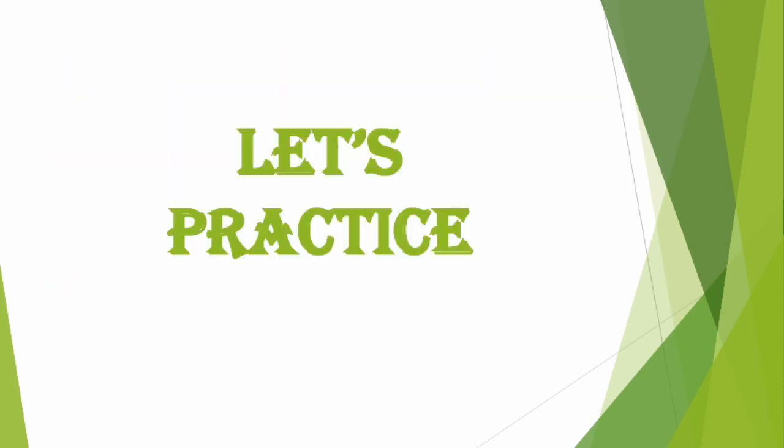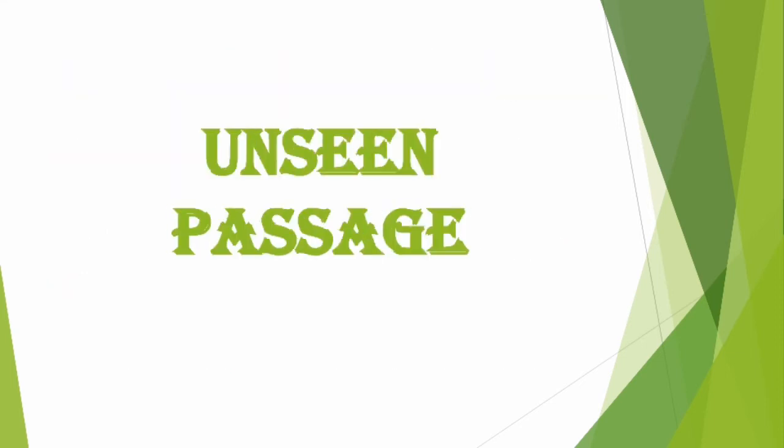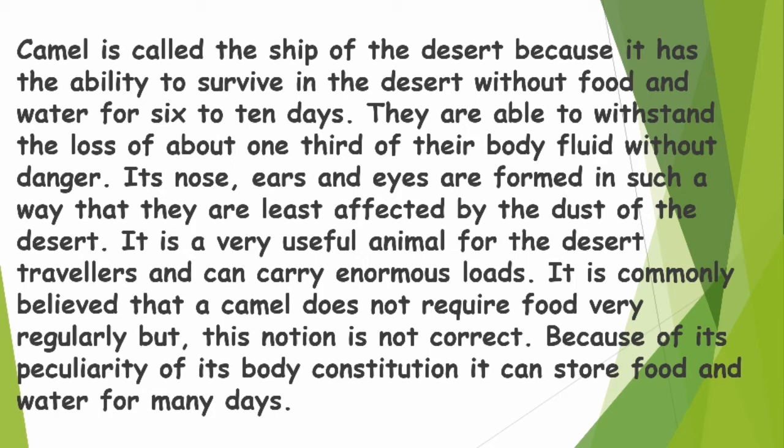So now let's practice true and unseen passage, right? So let's read the passage. Camel is called the ship of the desert because it has the ability to survive in the desert without food and water for 6 to 10 days. Okay, so whenever you are reading the passage, students, just underline the important lines जो आपको लगता है कि questions में maybe पूछी गई होंगी, right?